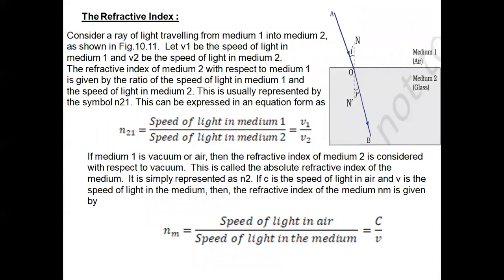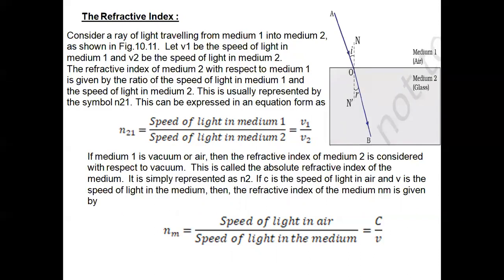Next, the refractive index. Now we are showing a diagram. In this diagram you find two media: medium 1 is air and medium 2 is glass. A ray passes from the air medium and touches the surface of the glass, and then enters the glass. You find some bending because glass is a transparent medium. The ray does not pass straight, but now it bends. Based on this we get a definition.